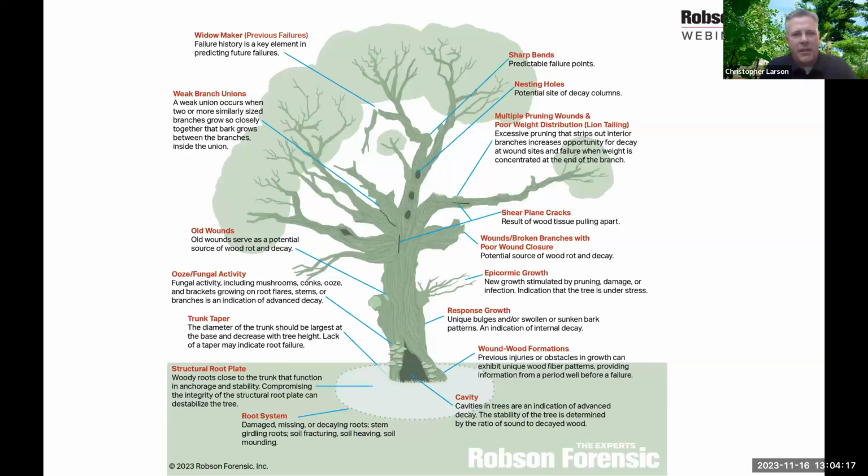I'm going to refer to this excellent graphic that Robson put together, which has all these different visual cues that I'm going to look at in an inspection. And there's descriptions pointing to some of these different visual cues. And I'll go through some of them, mainly the main ones that I use and look for in a lot of the inspections. But before we do that, let's talk a little bit about what type of inspection that I do as an arborist.